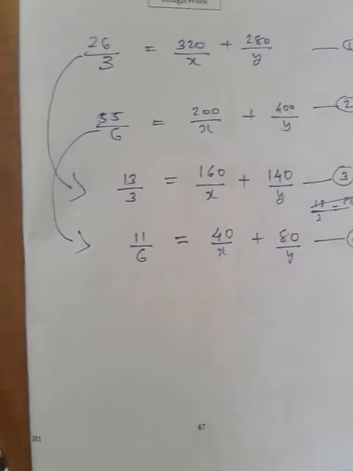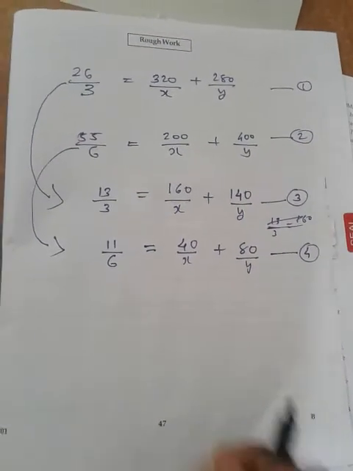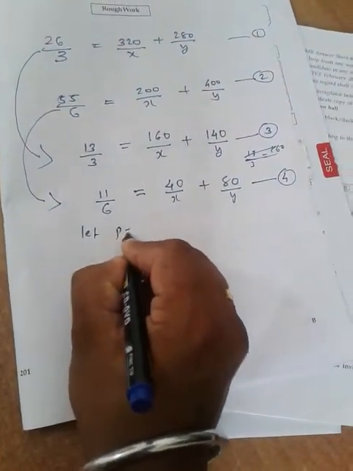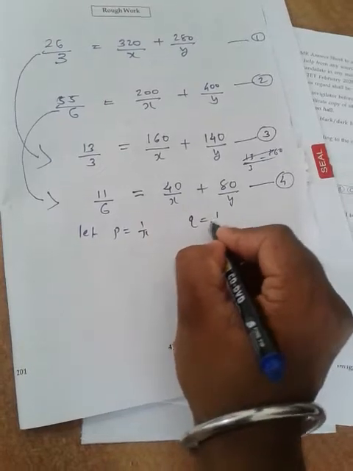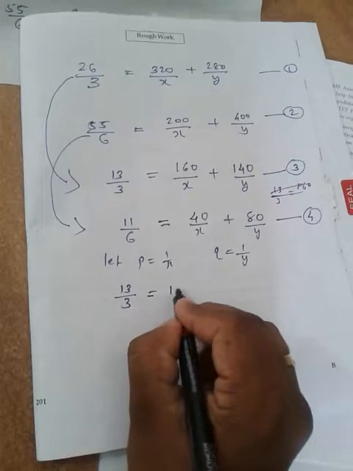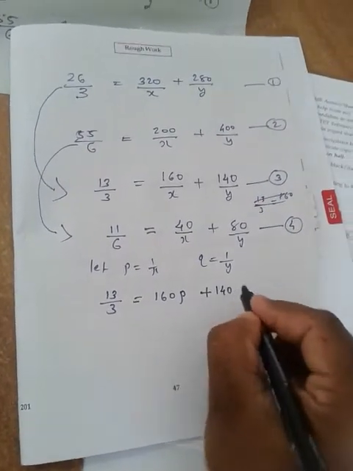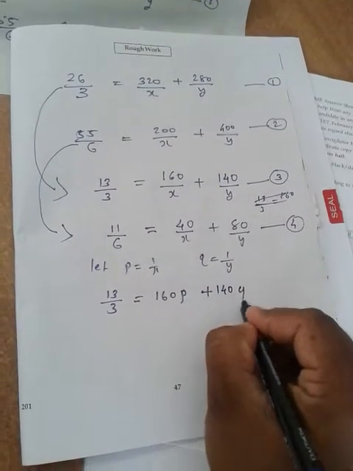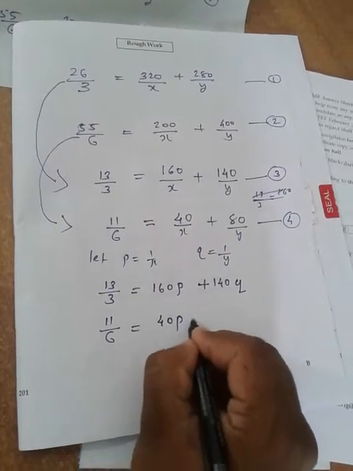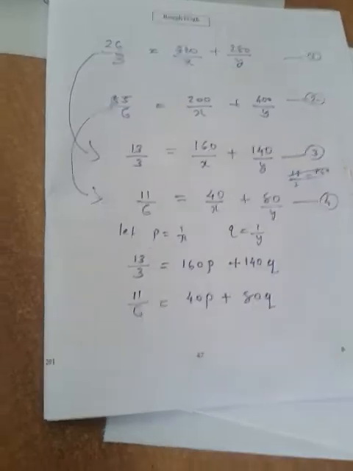Okay, then let us go for substitution. What is the need of substitution? Because the variable came in the denominator, so substitution is needed. Let p is equal to 1 by x and q is equal to 1 by y. Substitute here, so it becomes 13 by 3 is equal to 160p plus 140q, and the next equation becomes 11 by 6 is equal to 40p plus 80q.